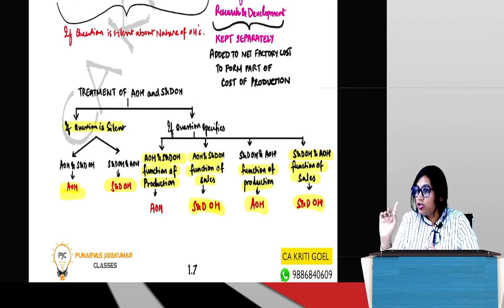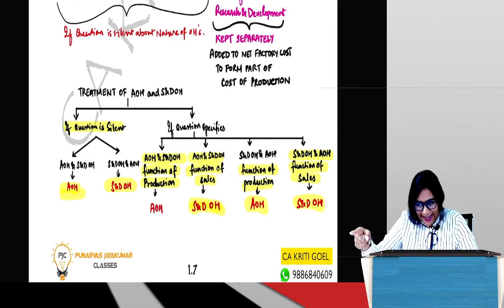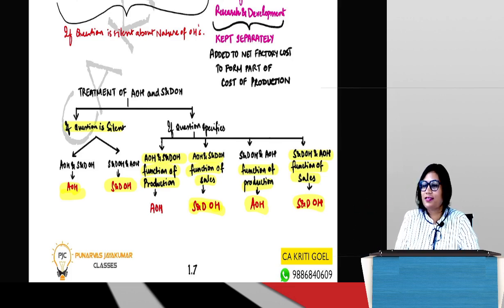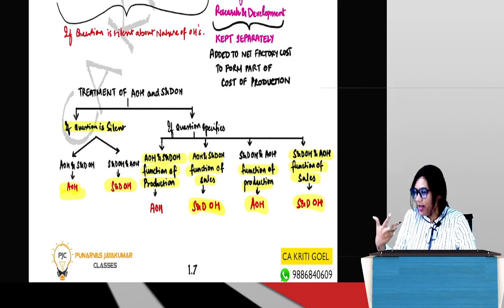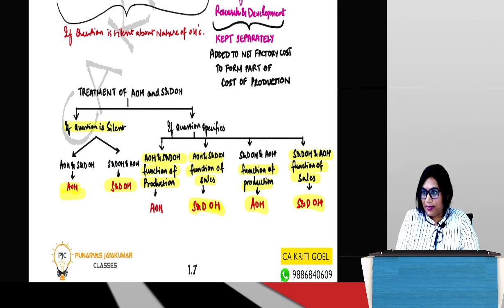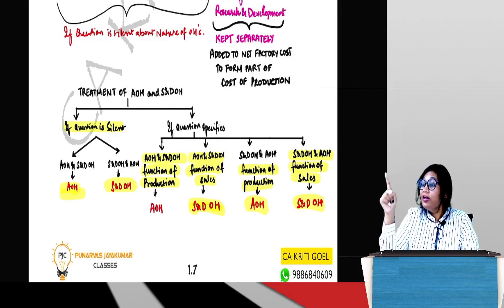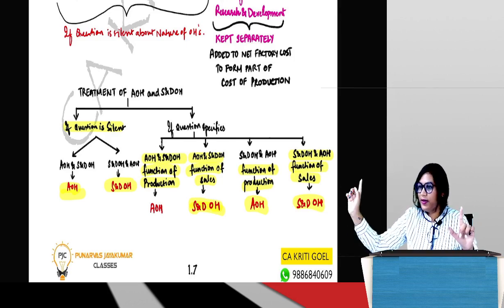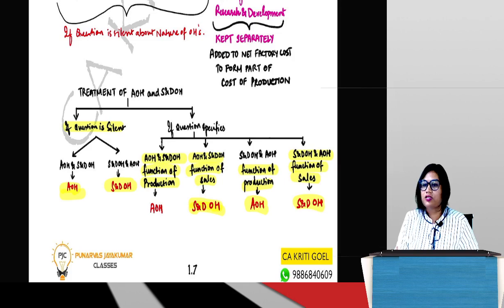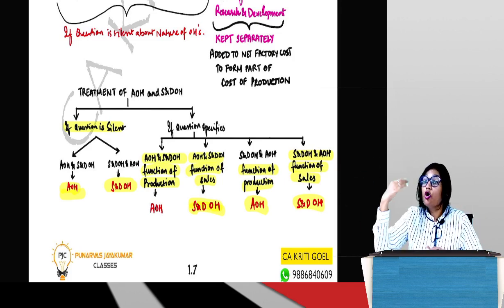Then the third thing was on the basis of elements. Material, labor, expenses, not overheads. We all have that habit because that is how your chapters are classified. So material, labor, expenses. Now if you were to further classify them on the basis of relationship, direct and indirect. So direct material, direct labor, direct expenses becomes prime cost. Indirect material, indirect labor, indirect expenses becomes overheads.